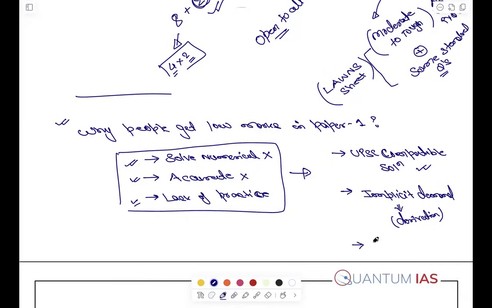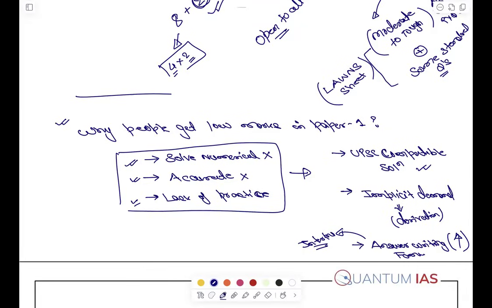And second thing, the answer writing format. Now, for this answer writing format, they're not getting fewer marks because of it, but it can certainly enhance your marks, right? The interpretation of the solution and all those things. Okay. So these are basically the main reasons why people are not getting marks in paper 1, right?